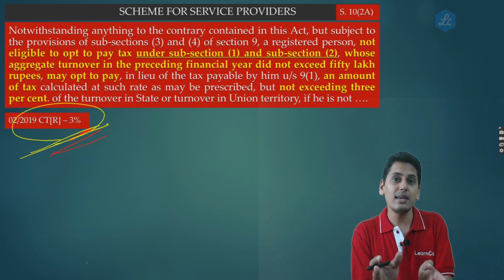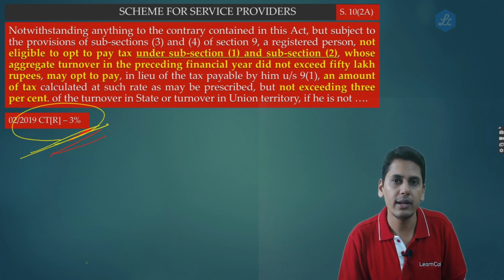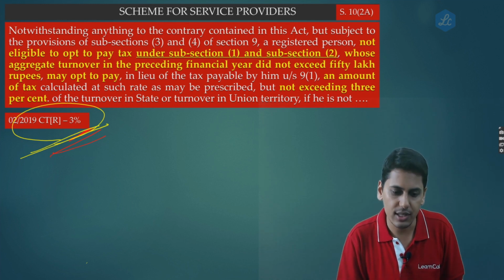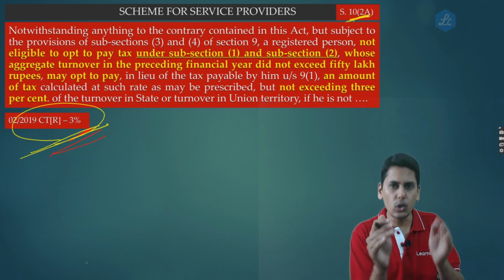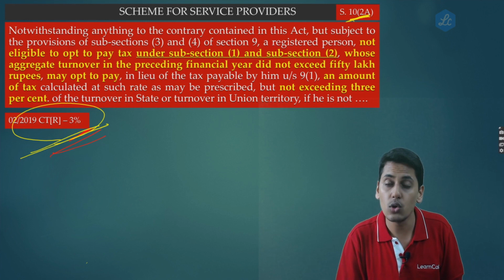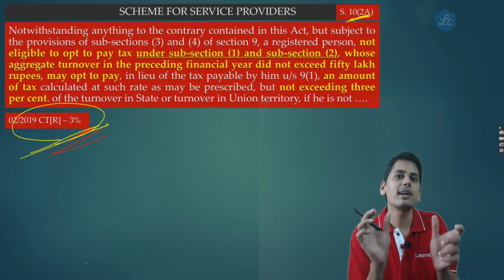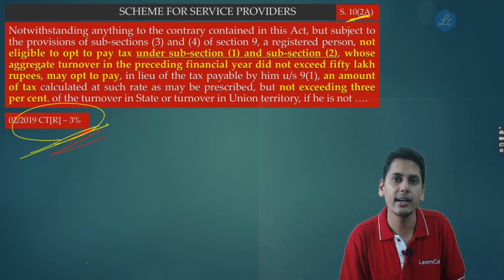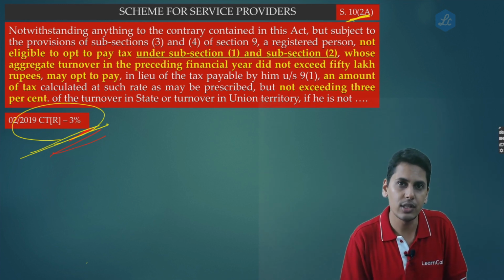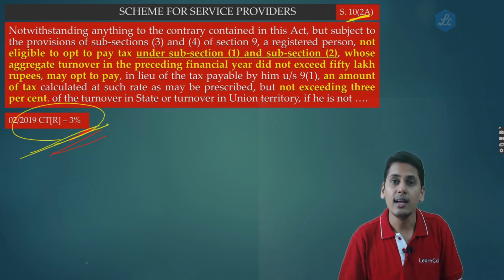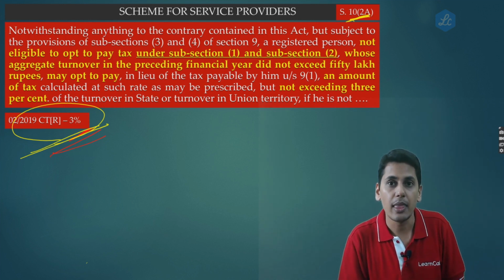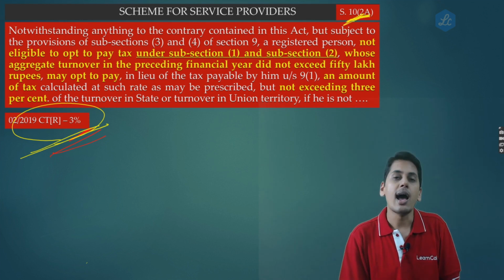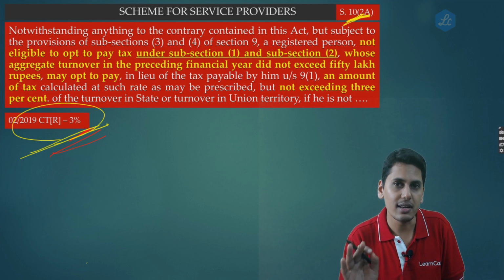Now friends, this scheme which was available in Notification 2/2019 Central Tax (Rate) is being imported into section 10, in section 10 subsection 2A. It is exactly the same. There are no other changes. Only the nomenclature has been changed. Earlier the scheme was called payment of tax at concessional rate or payment of taxes under Notification 2/2019 Central Tax (Rate). Now this becomes a composition scheme because it is being imported into section 10 subsection 2A. Otherwise, concept-wise, the provisions remain the same.